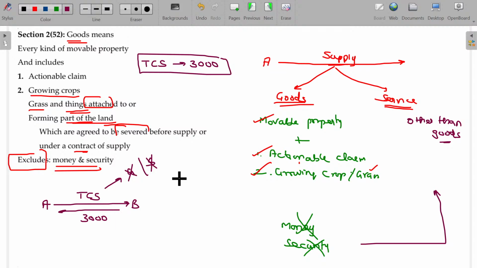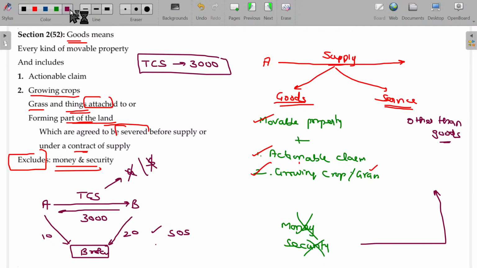Securities and money are neither goods nor services, but the transfer is routed through a broker. For connecting the buyer and seller, the broker gets around 10 rupees from A and 20 rupees from B. If any separate charge is required or taken by any third party for this transfer, this will come under supply of service, and this will attract GST. Clear? Hope you'll now be able to understand.